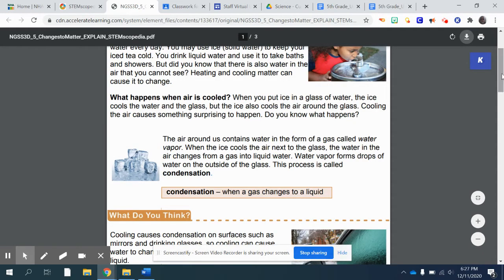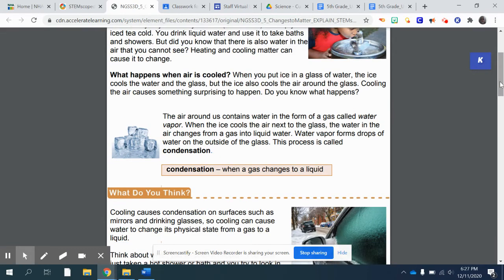Heating and cooling matter can cause it to change. What happens when air is cooled? When you put ice in a glass of water, the ice cools the water and the glass, but the ice also cools the air around the glass. Cooling the air causes something surprising to happen. Do you know what happens?